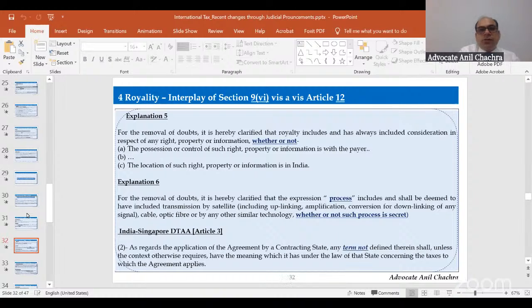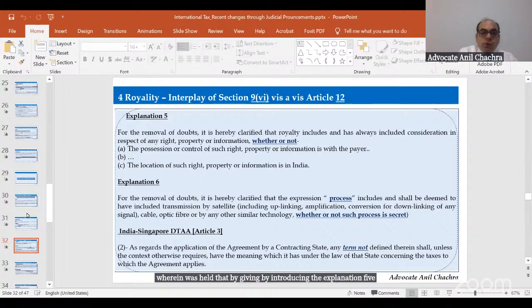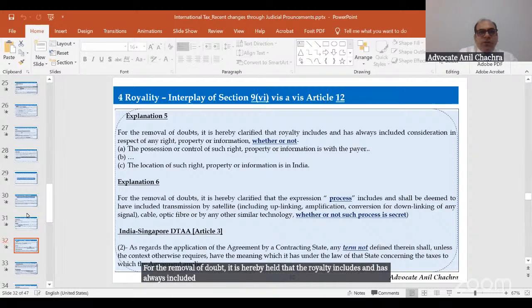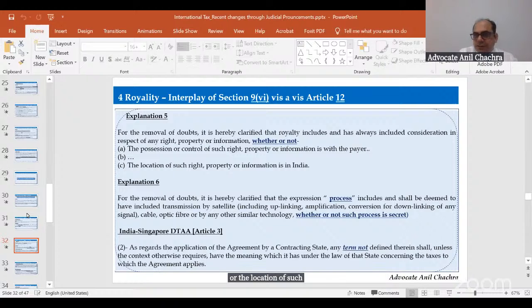These amendments by Explanation 5 and 6 were introduced five or six years back, I think from 2012 onwards, wherein it was held that by introducing Explanation 5, for the removal of doubt, it is hereby held that the royalty includes and has always included consideration in respect of any right, property or information, whether or not the possession or control of such right, property is with the payer, or the location of such right, property, information is in India, right?